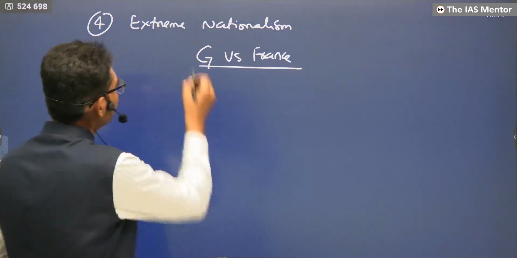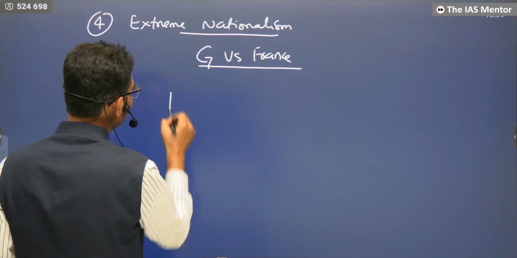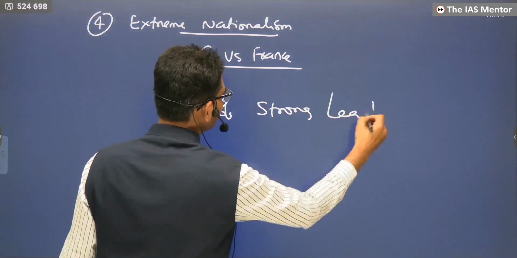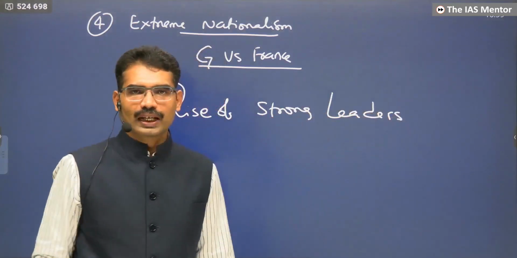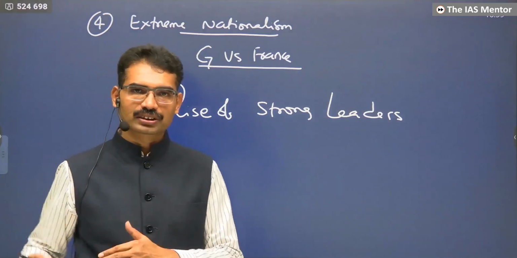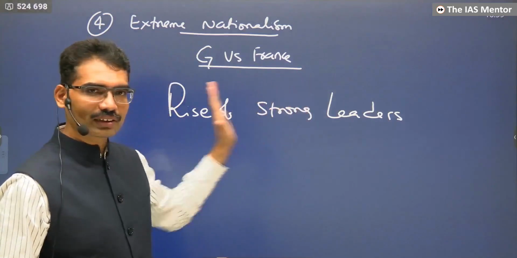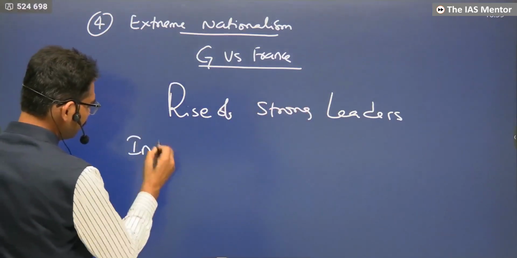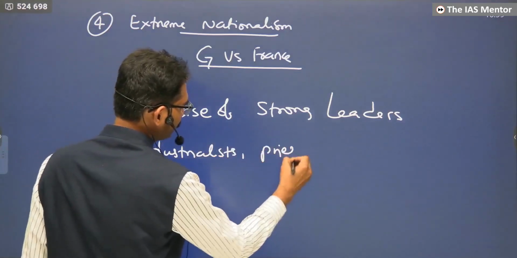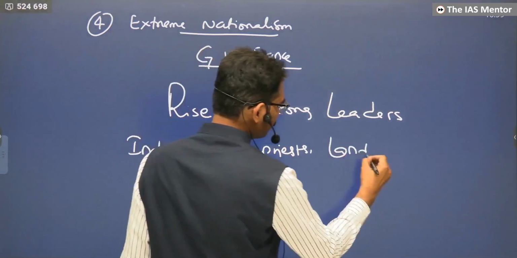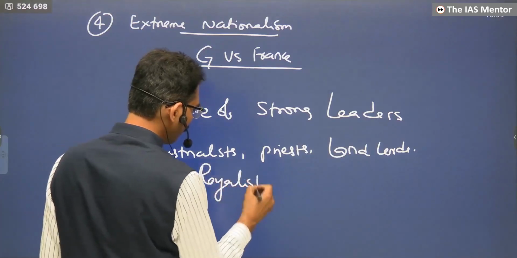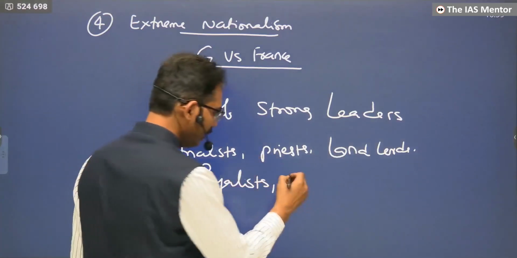Now, this extreme nationalism led to the rise of strong leaders. Landlords, priests, industrialists, and royalists. You see, the conservative side: industrialists, then priests, then landlords, then royalists, that means the supporters of royal family members, and the royal families themselves.